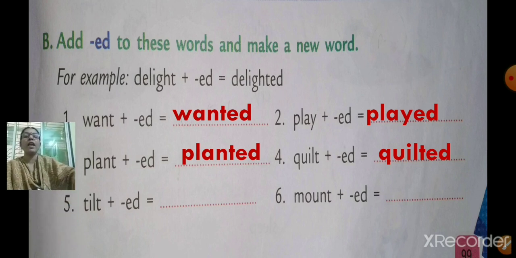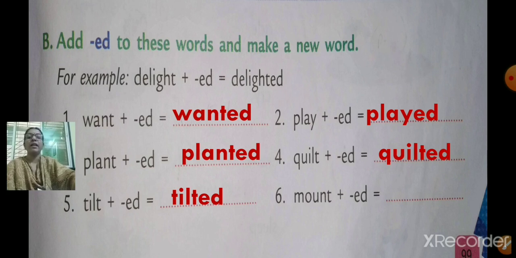Now see number 5. Tilt plus ed. What is the word? Yes, tilted. Tilt plus ed, tilted.